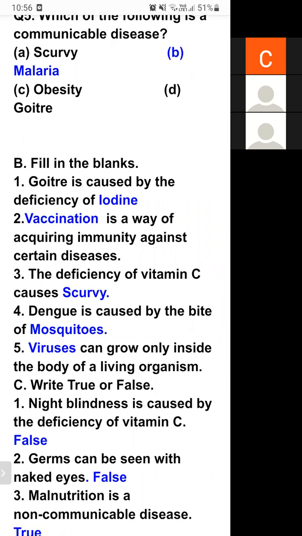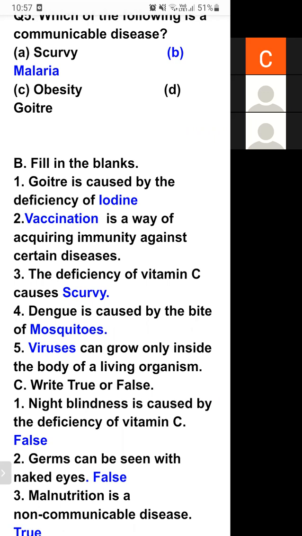Vaccination. Students, we take some medicine, some injection. With the help of that injection, our body can fight against certain disease, and this is known as vaccination.